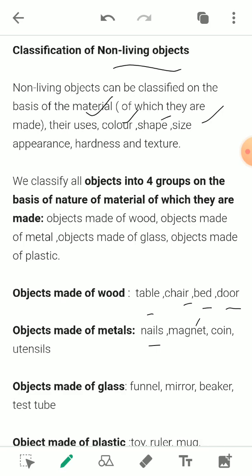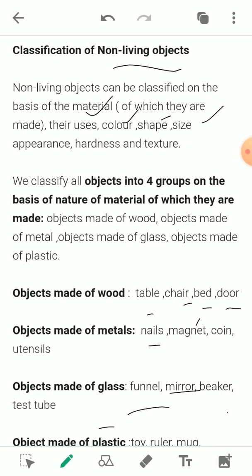In the case of glass, there are some objects which are made up of glass, like a mirror, or a beaker that we use in a lab in which we prepare solutions. Or a test tube in which we perform certain experiments, or a funnel. All these things are made up of glass. Then there are objects made up of plastic.